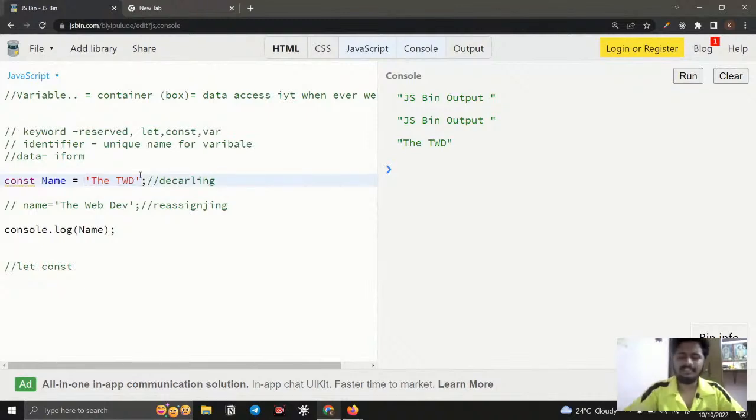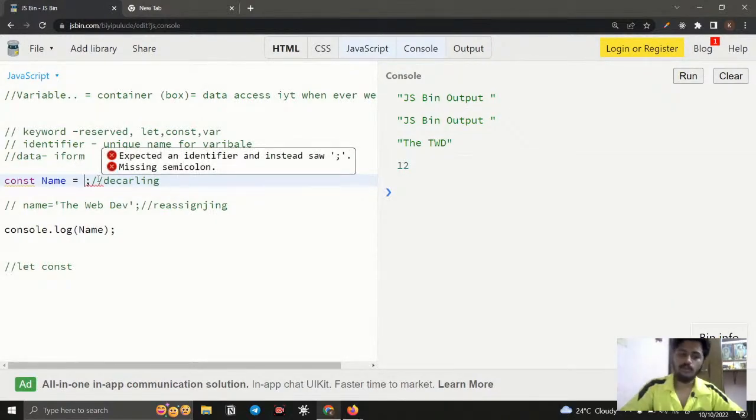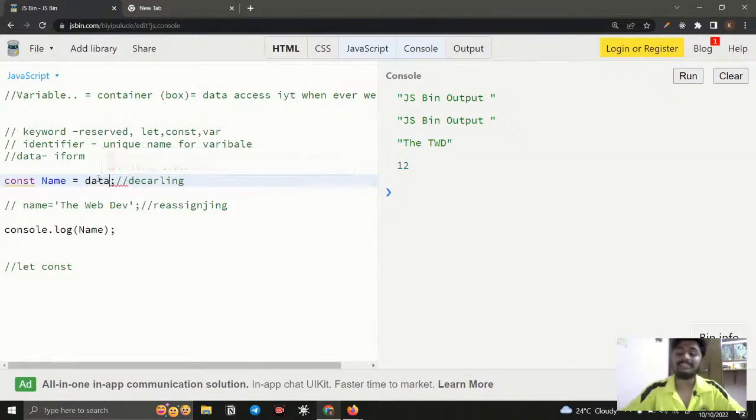So the data is nothing but a value, and it has several types. We can store not only a number, but also a string, like a letter. We can store a number like 12. If I run this, you can see 12 will be displayed, and we can store some other things. So we can store a variety of data, and they are called types. We have so many types for storing data, so that is called data types.